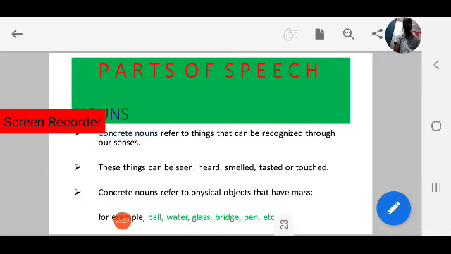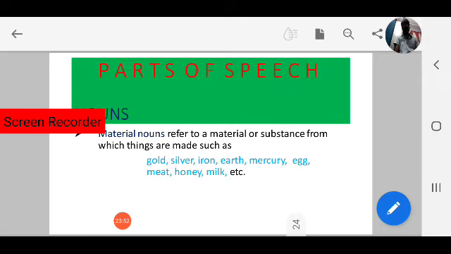concrete nouns. What is the difference between concrete nouns and abstract nouns? Abstract nouns cannot be recognized by our 5 senses, right? Quite opposite to abstract nouns, concrete nouns can be recognized or detected by our 5 senses. That is the difference between concrete nouns and abstract nouns. Let us move to another one. What is that? Material nouns. Okay, material nouns.